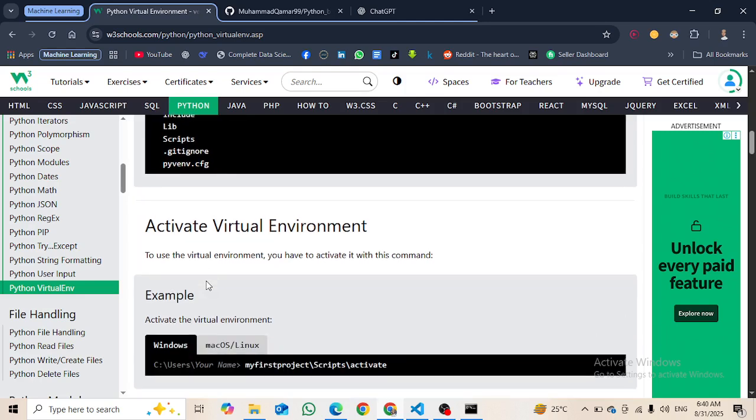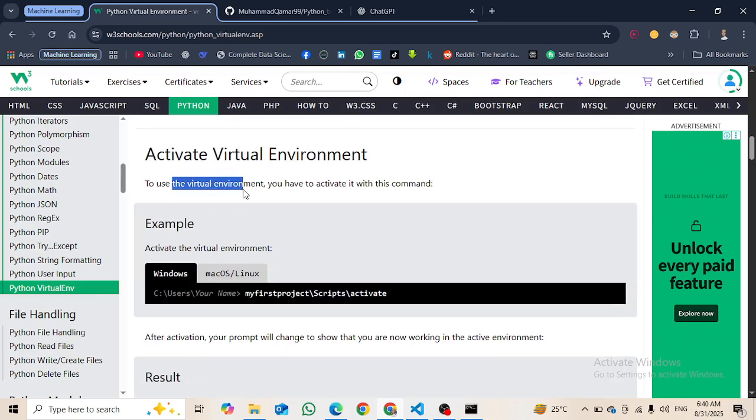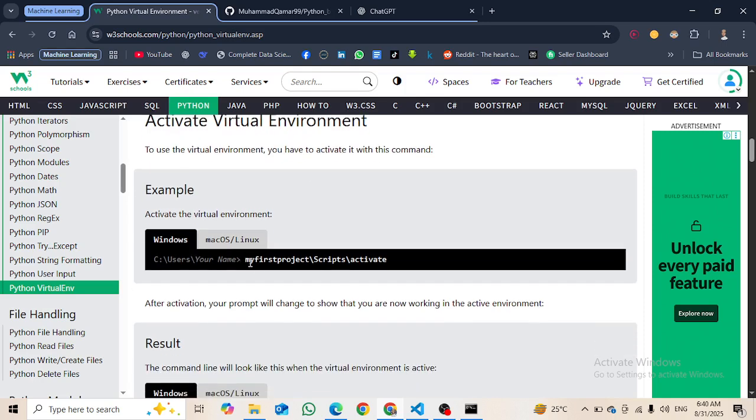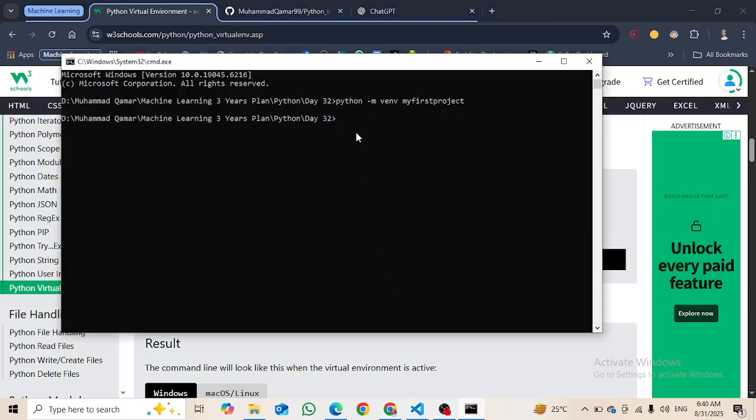Okay, so activate the virtual environment. To use the virtual environment you have to activate it with this command. How can we activate it? We can activate it by writing the name of the folder, then scripts, and then activate. Again, let's open it. First of all I have to write my, then I will press the tab button, so it will write the whole thing that I am guessing, right?